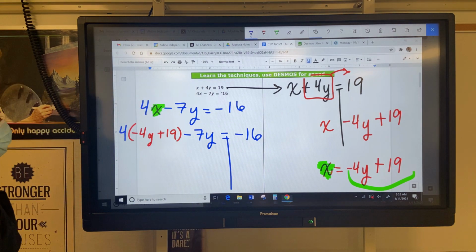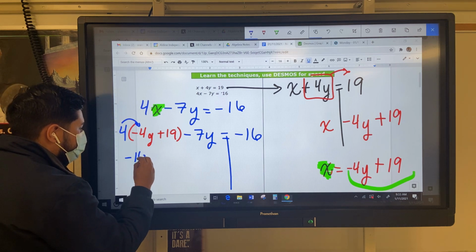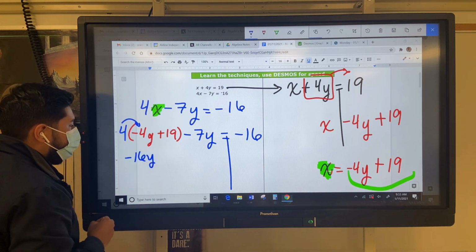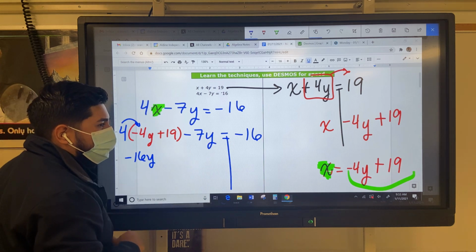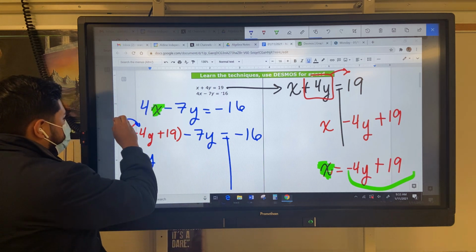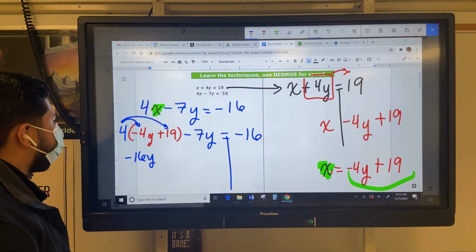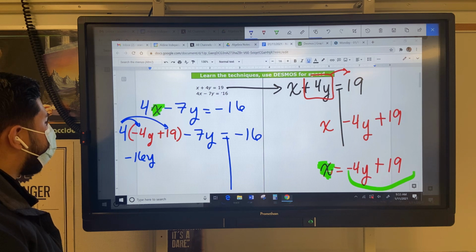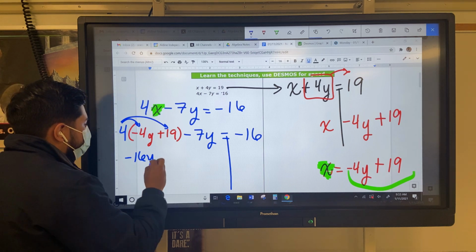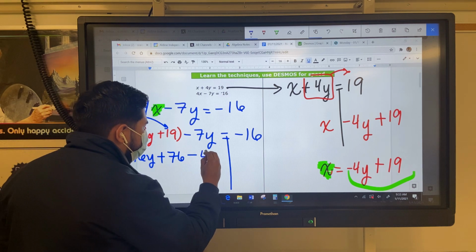Now let's solve. We got parentheses, 4 times negative 4, negative 16y. So there's no more x, it's only y, so we're solving for y. What's next? 4 times 19. Oh, I need a little help there. 4 times 10 is 40, times 9, that's 36, plus 40, 76, I believe. Bring down the minus 7y.